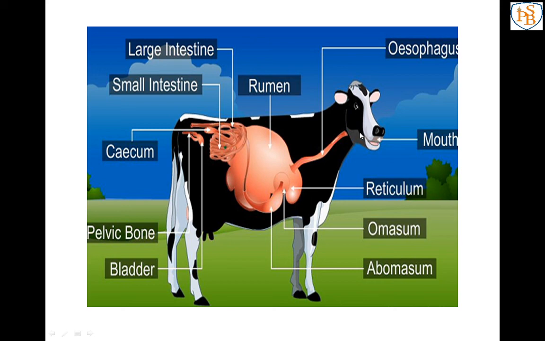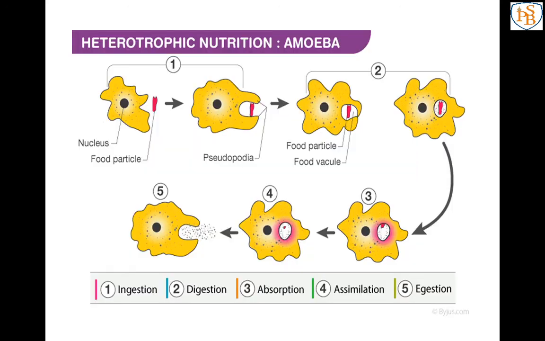Again that animal chews it, then digests it, and whatever undigested food is there, the ruminant throws out. Then we have learned about the digestive system of amoeba. Here also it is the same: first ingestion, then digestion, then absorption, then assimilation and then egestion. So it is the same as the human digestive system.